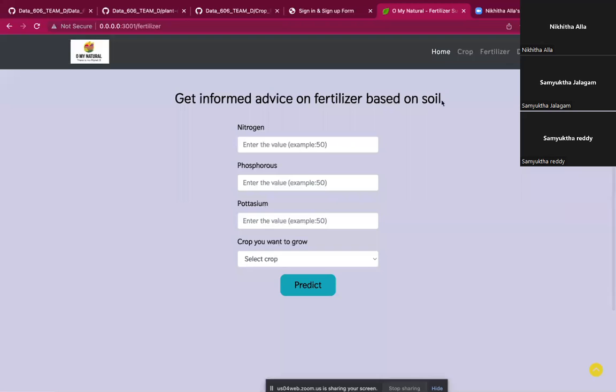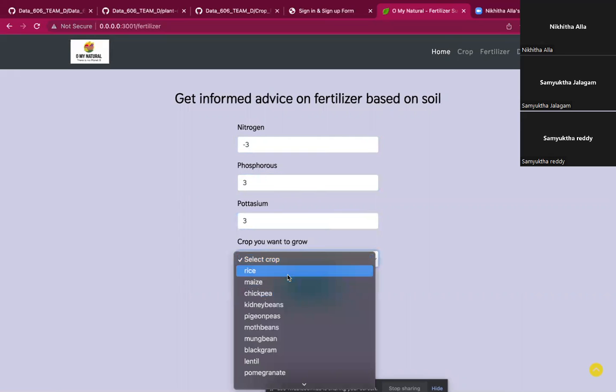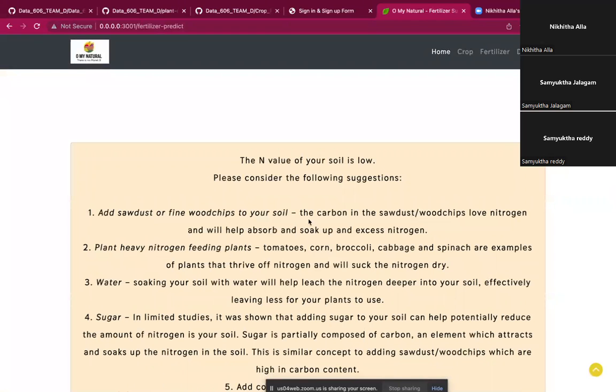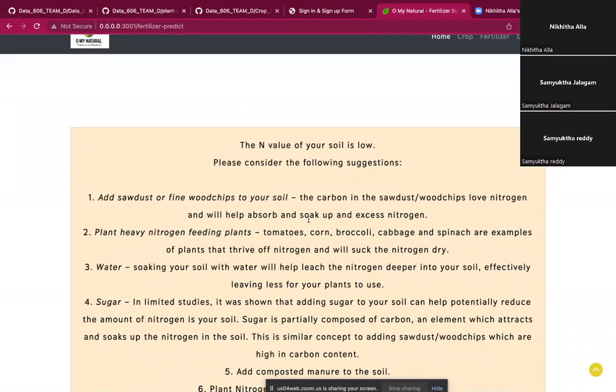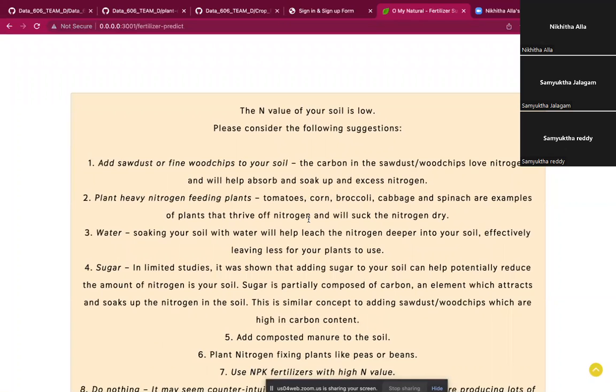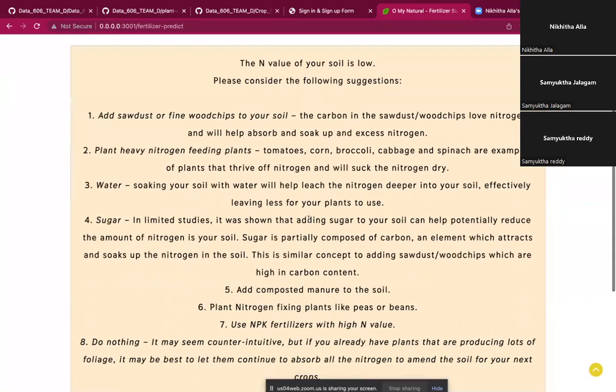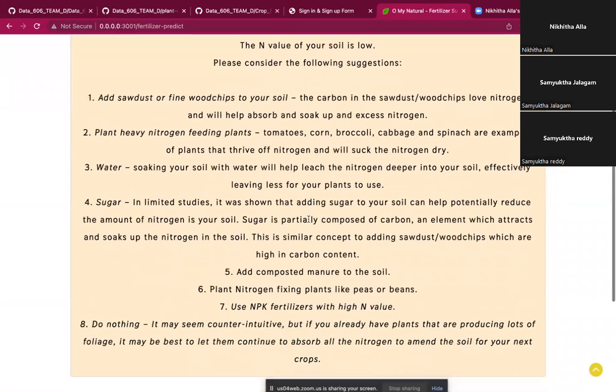And then similarly for the fertilizer prediction, the nitrogen value can be selected, and then phosphorus and potassium. So here, based on the parameters given, it suggests the nitrogen value of the soil is low, and suggestions are also given for successful production of the crop.